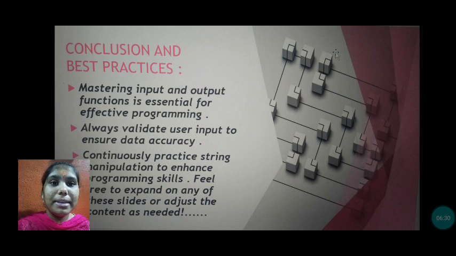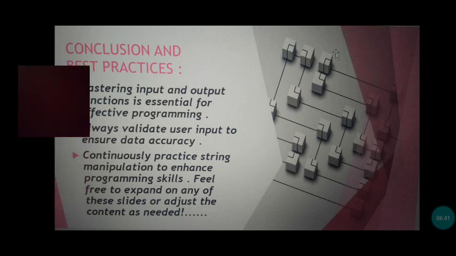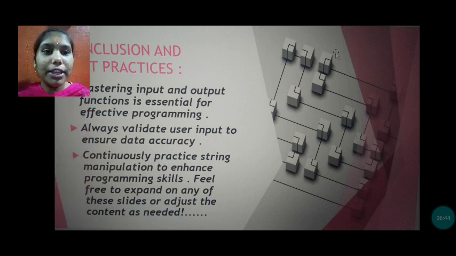Conclusion and best practices. Mastering input and output functions is essential for effective programming. Always validate user input to ensure data accuracy. Continuously practice string manipulation to enhance programming skills.